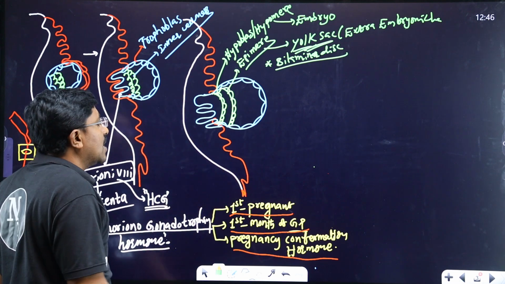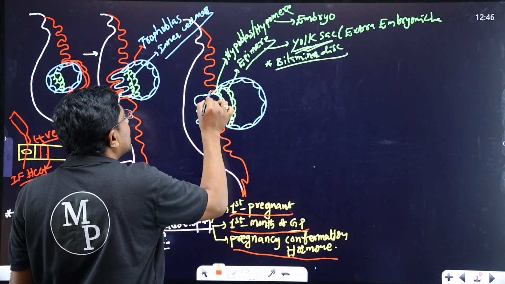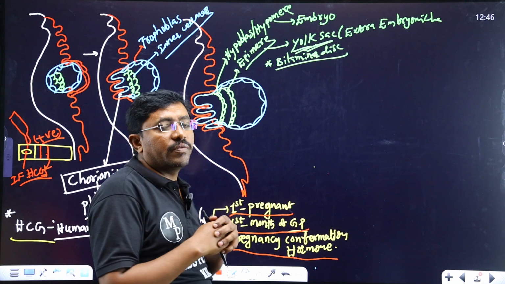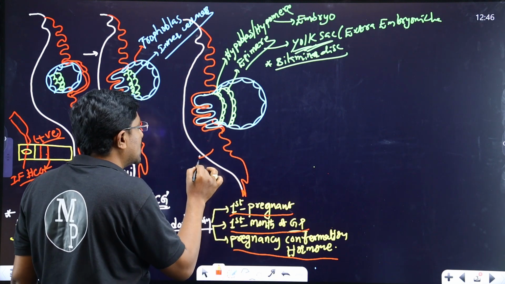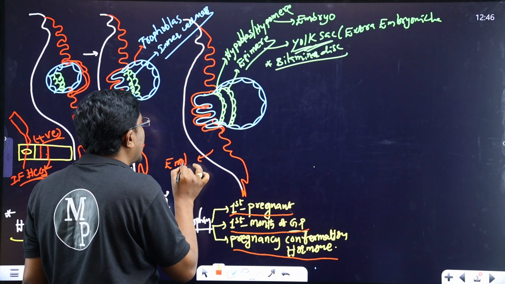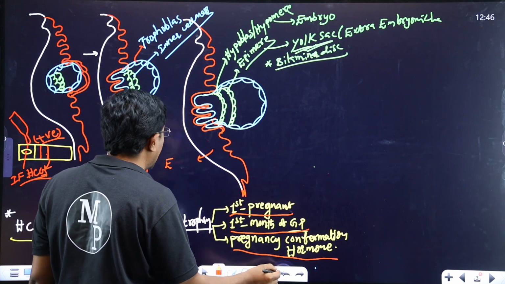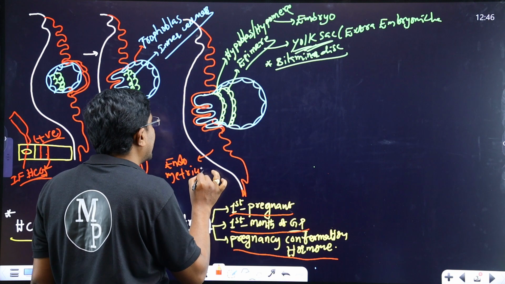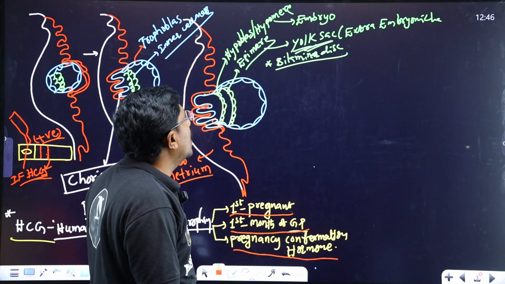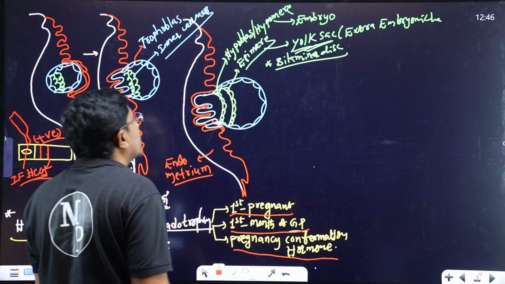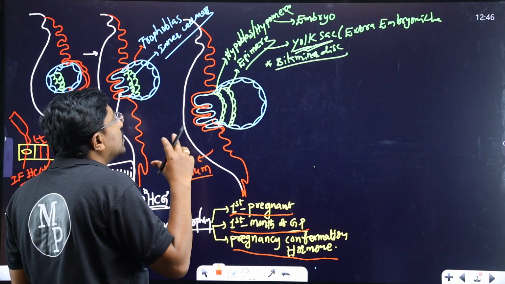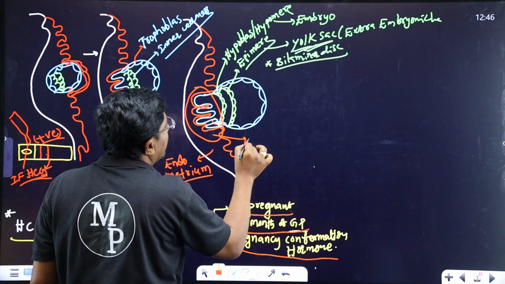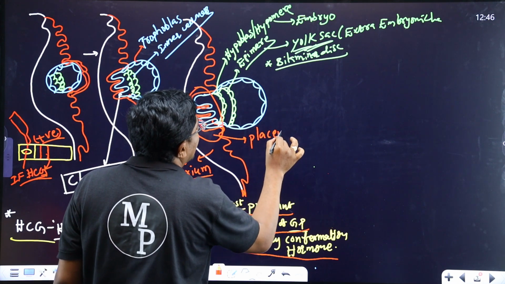This happens, and at the same time, as the chorionic villi gradually increase, a strong connection is formed between the endometrium and the fetus. The red color is the endometrium, and this is the embryo. Between embryo and endometrium the strong connection is formed, and in future this entire structure will develop into the placenta.